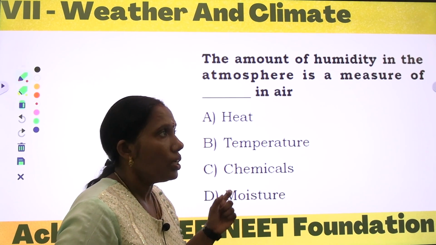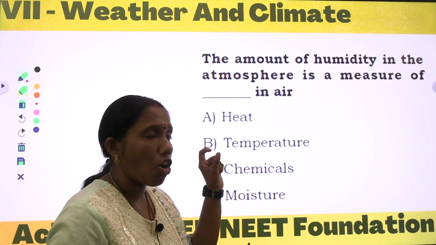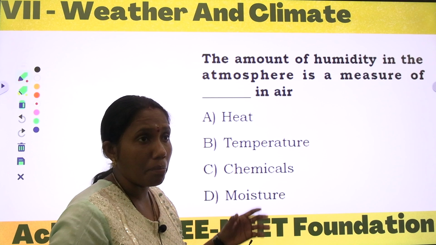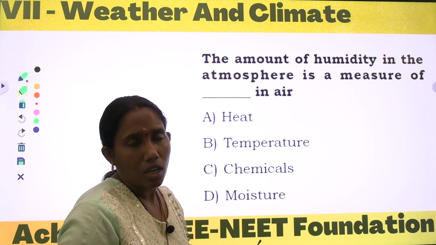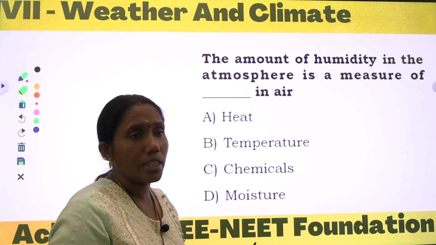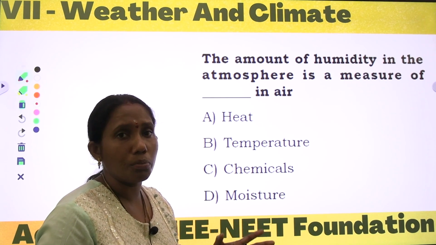So how much humidity is present in the atmosphere, we measure by its moisture. How much moisture is present gives the information about the humidity.